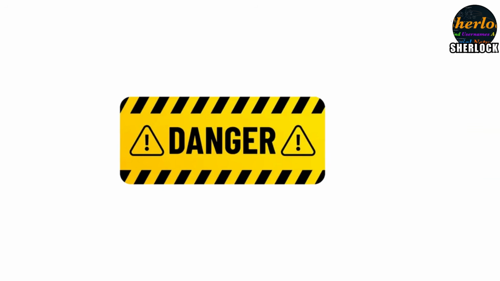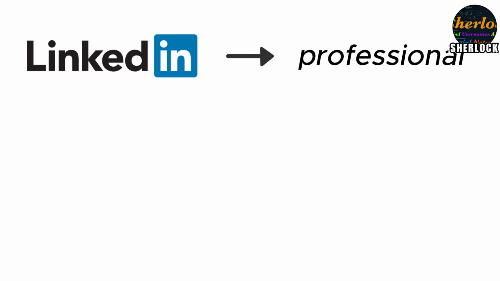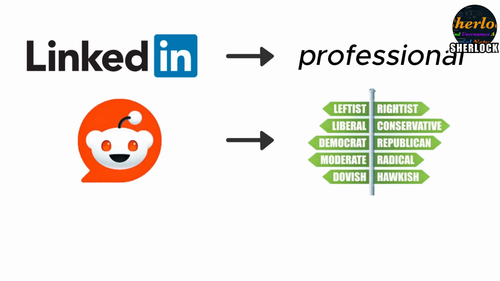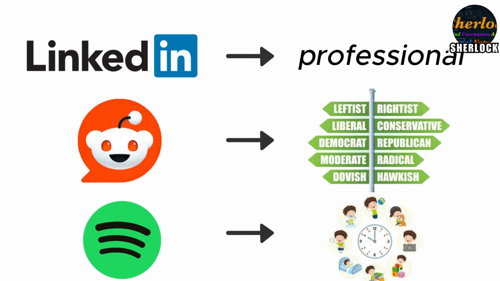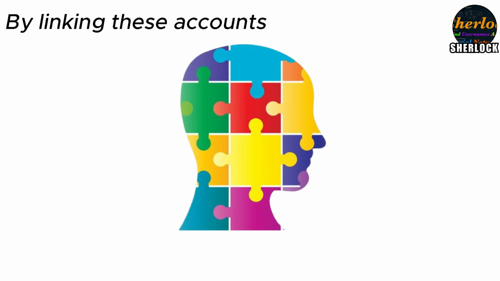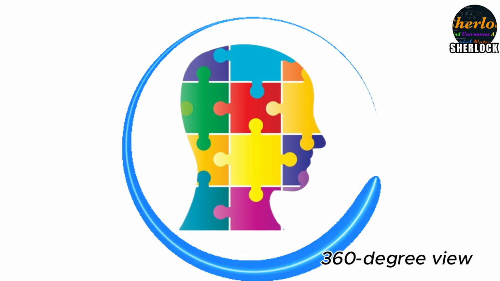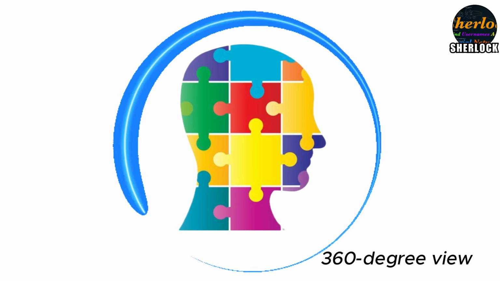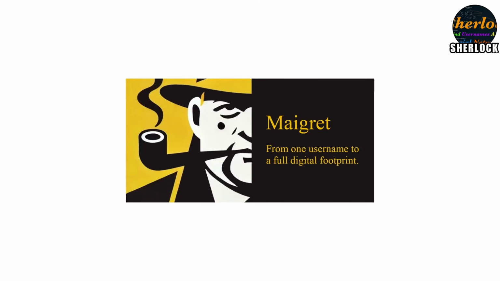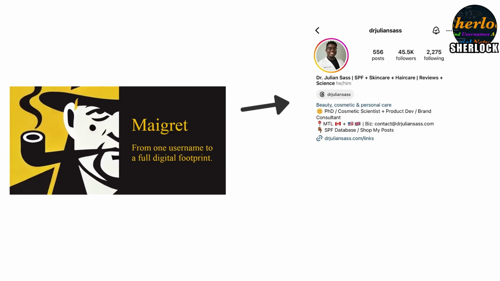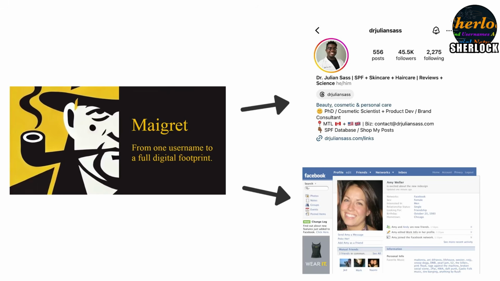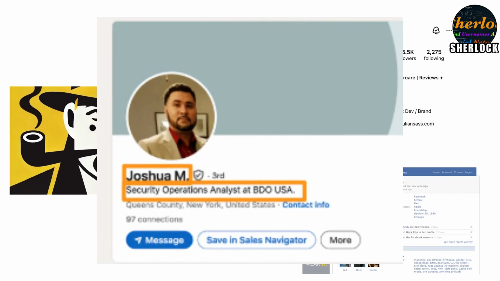The danger here is the contextual puzzle. While your LinkedIn profile is strictly professional, your Reddit account might reveal your political leanings, and your Spotify might reveal your daily routine through time-stamped activity. By linking these accounts, an observer builds a 360-degree view of your personality and vulnerabilities. Maigret takes this further by scraping the About Me sections of every profile it finds, automatically extracting names and locations to build a comprehensive dossier.